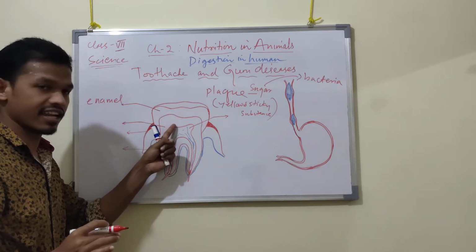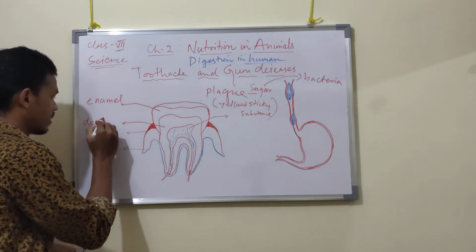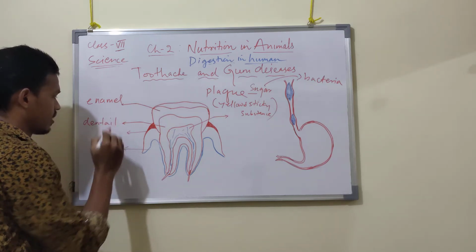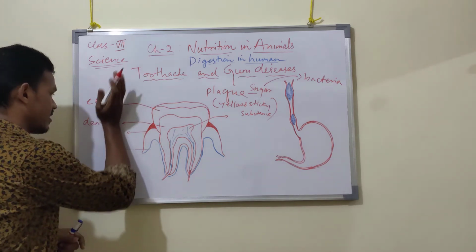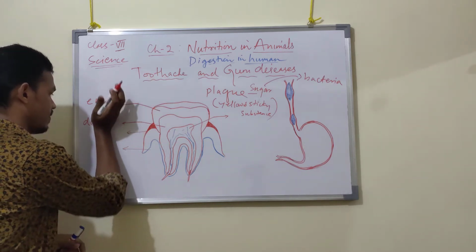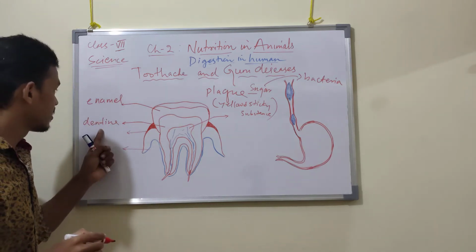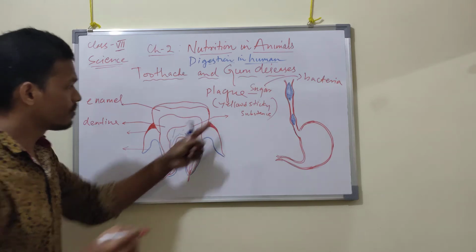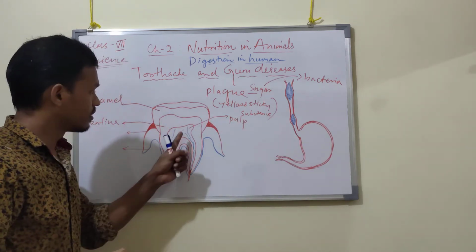Then the next layer in the teeth is dentine. This is the second layer. Then comes the pulp. This is the pulp.